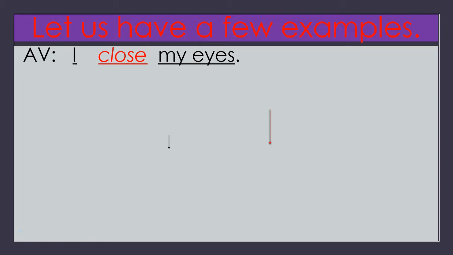What is the subject here? I. What is the verb here? Close. What is the object here? My eyes. So, you find these three in the given sentence: subject, verb, object.